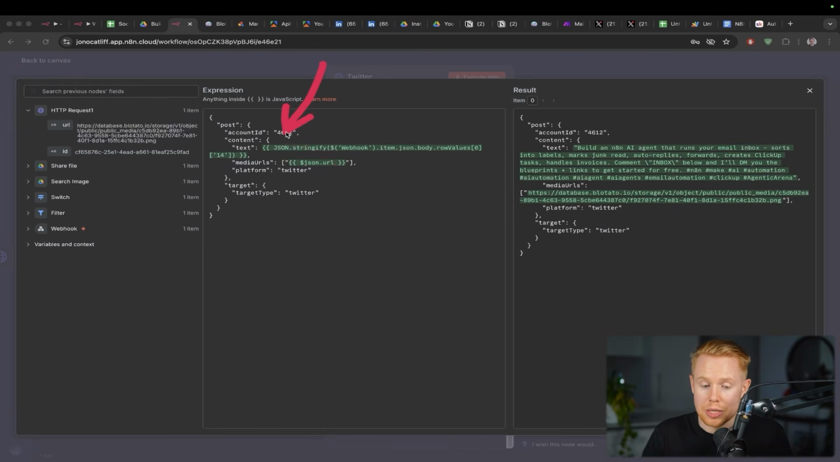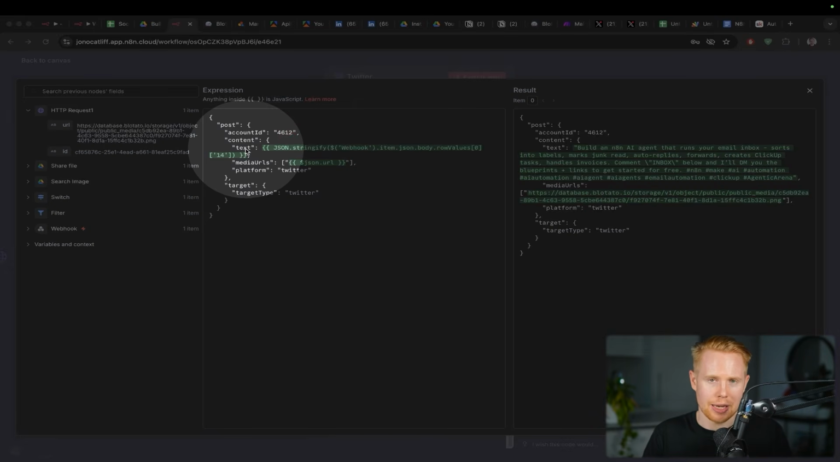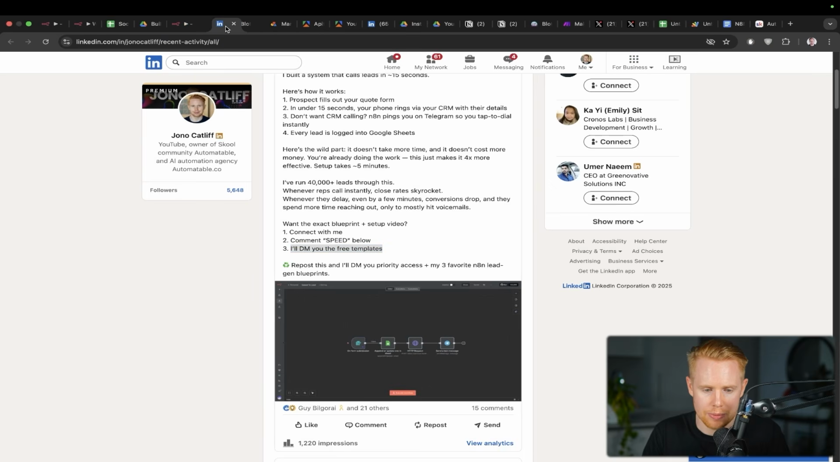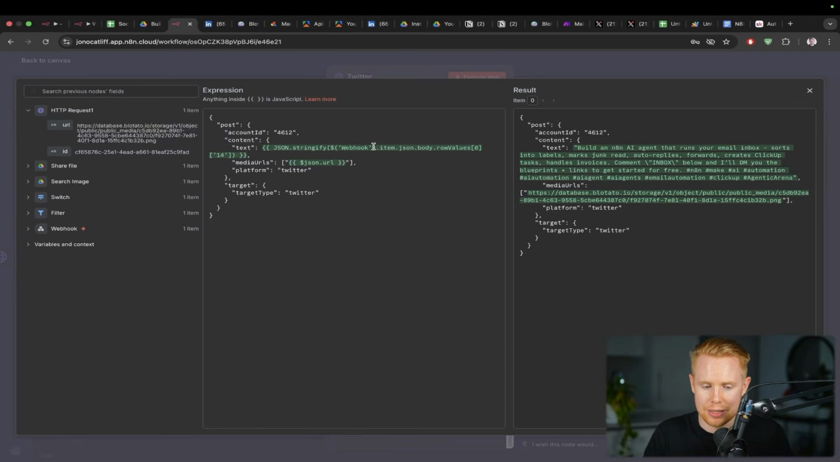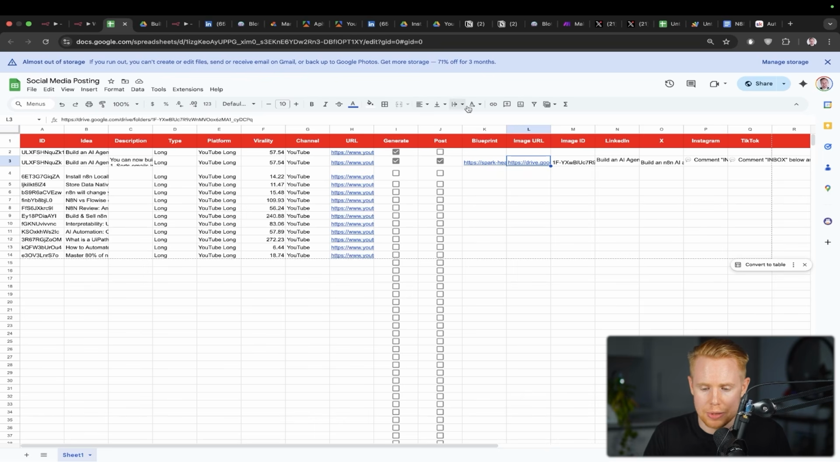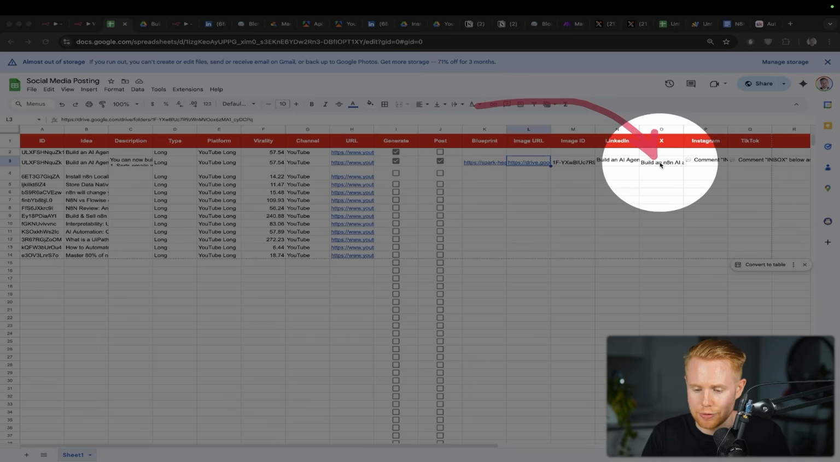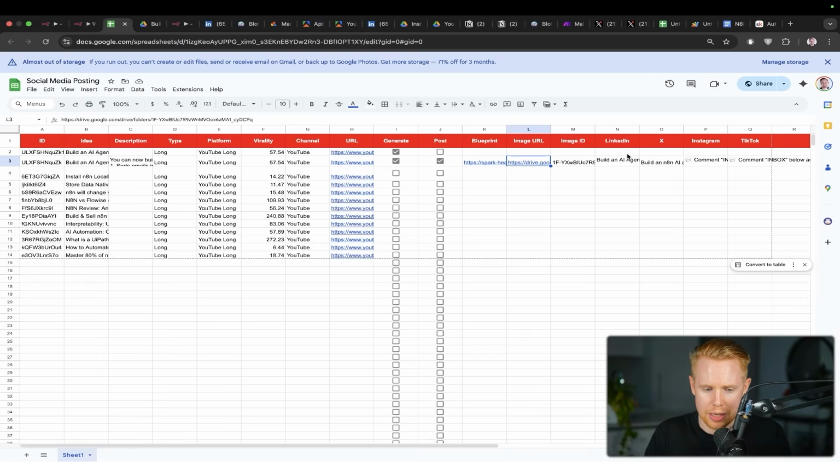Then we just want to make sure we pass in the text that we actually want to create the post about and the URL, the image, right? So for posting on something like LinkedIn, we need to give it, of course, the text over here and the image. That's exactly what we're doing. We're grabbing this text from this particular Google spreadsheet. We have all of the captions here. So that's where we're getting it from.